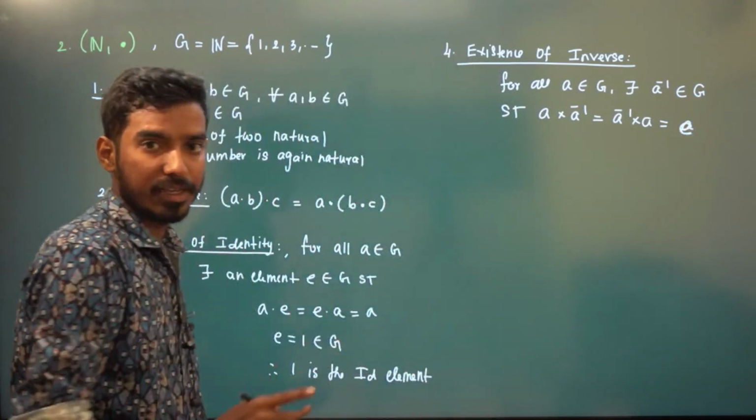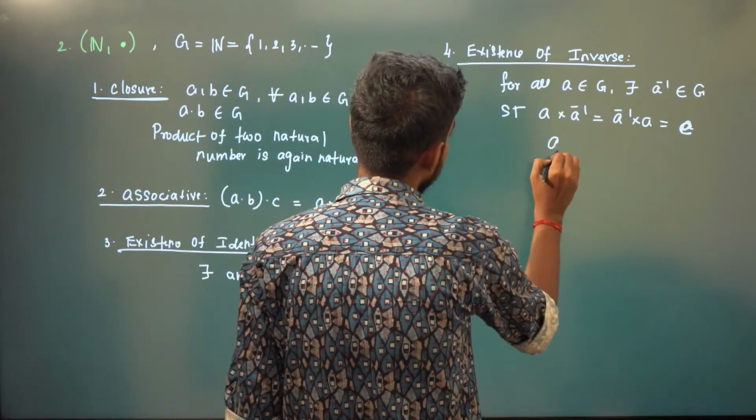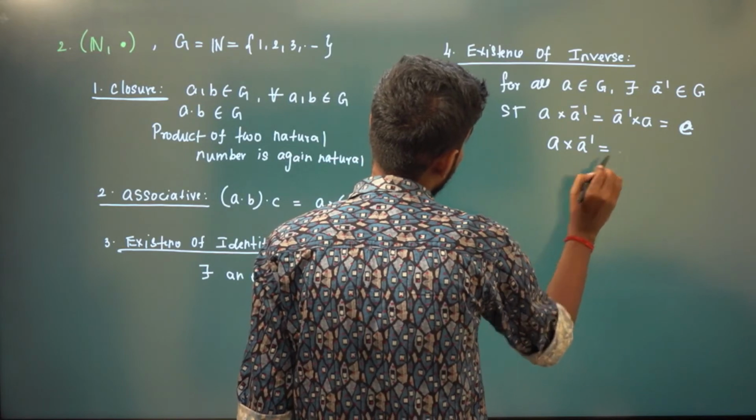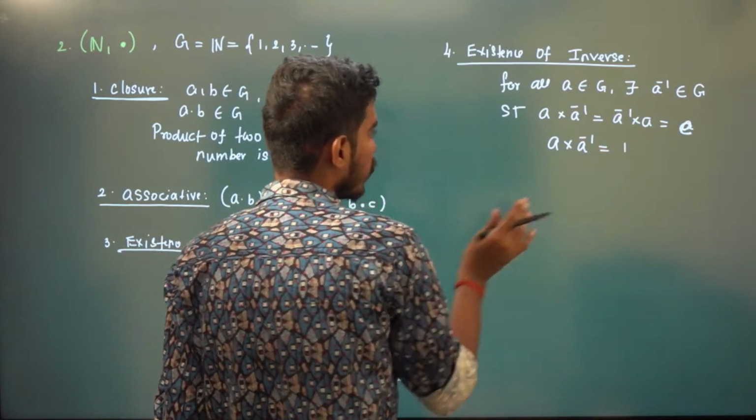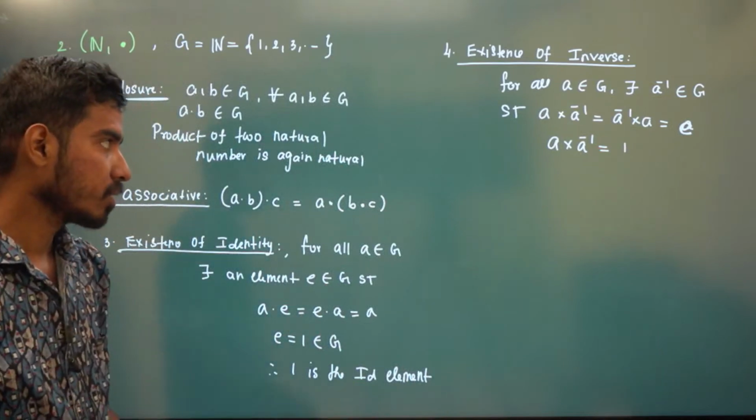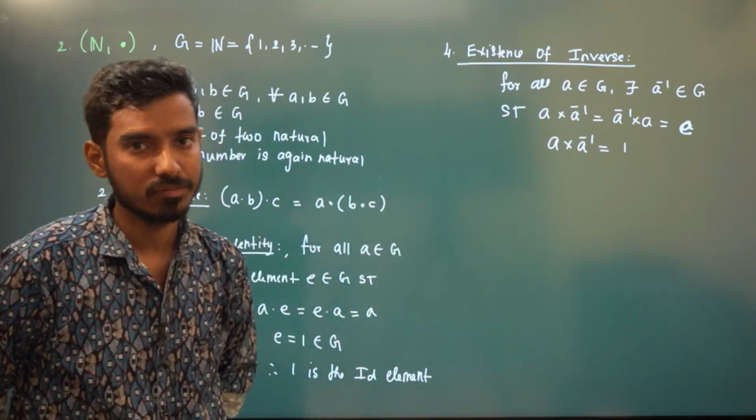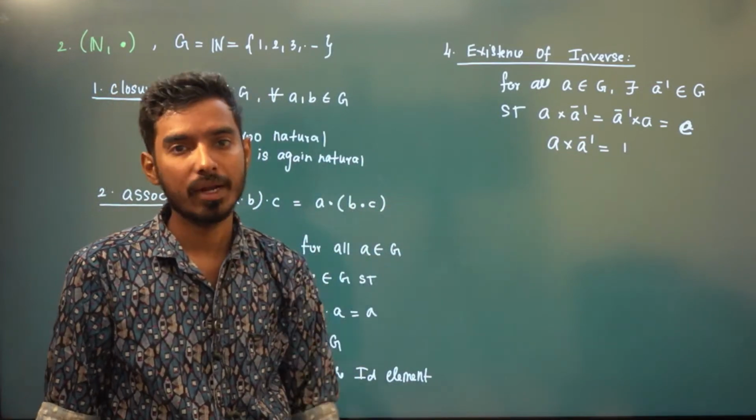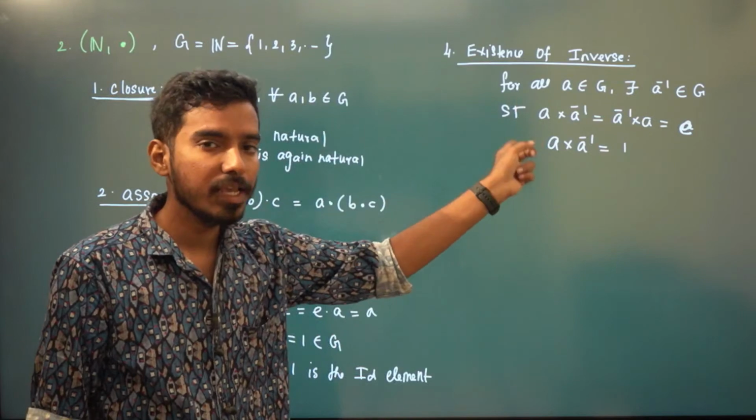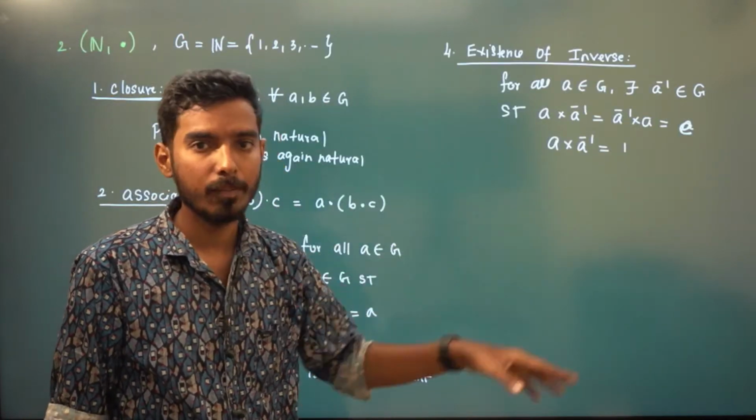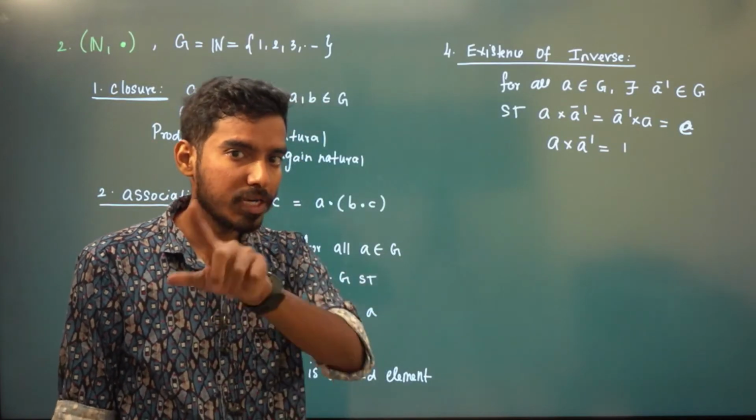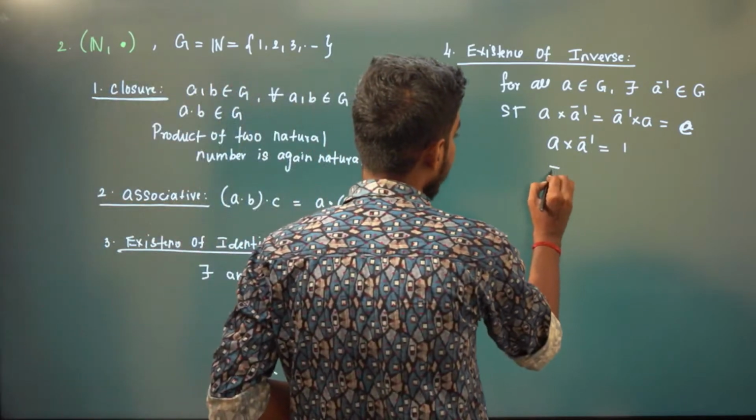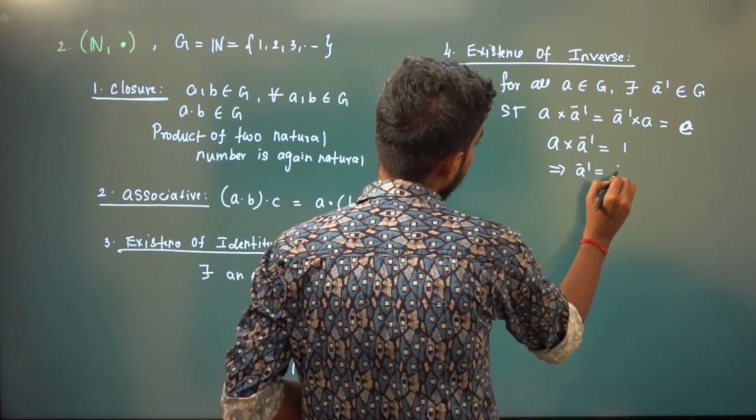So what is E here? E is 1. That means A into A inverse has to be 1, because we know E is 1 for this set with this binary operation. So what about A inverse? It has to be 1 by A, right? Because 2 into what is 1? It is 1 by 2. 3 into what is 1? It is 1 by 3. 5 into what is 1? It is 1 by 5. Yes or no? So this implies A inverse has to be 1 by A.